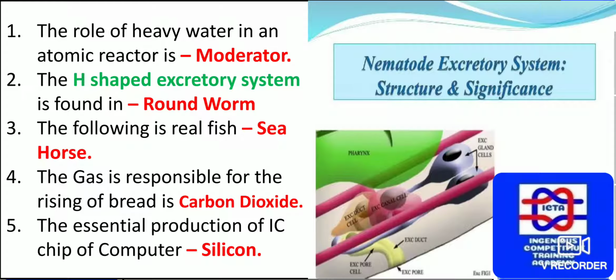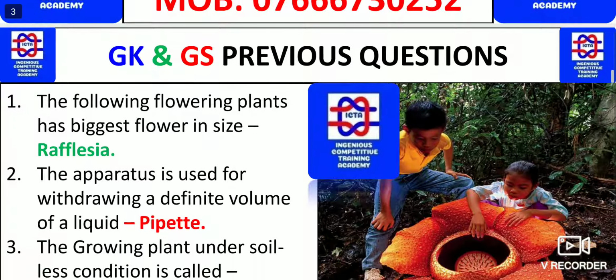The essential material for production of the IC chip of a computer. We knew that the integrated circuit chip of the computer, that is the heart of the computer, is also known as IC chips. These are all microprocessors we have. They are all the heart of the computers, and the brain of a computer is the CPU. Here the IC chips have been made with the help of silicon. If you remember, glass is a super cool liquid which consists of sand as well as silicates. So this silicon is used for the manufacture of IC chips.